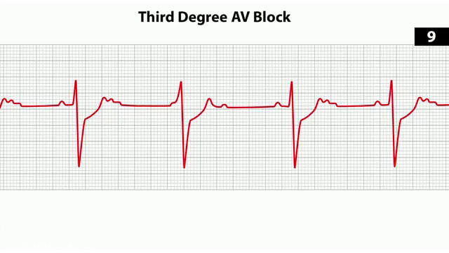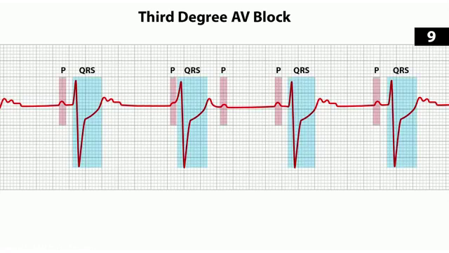Speaking of, let's talk about that third degree. So what is a third degree heart block? This is where the atria and the ventricles beat independently of each other. So both P waves and QRS complexes are present, but there is no correlation between the P waves and the QRSs. So the SA node is not communicating with the AV node very well. The atria are beating on their own, the ventricles are beating on their own. So they're like two neighbors that aren't talking to each other, just doing their own thing.